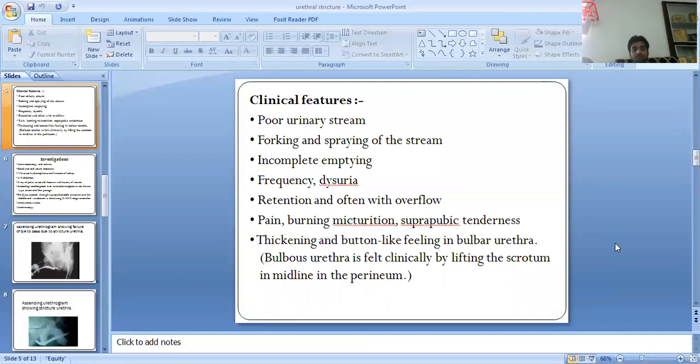Clinical features: poor urinary stream, forking and spraying of the stream, incomplete emptying, frequency, dysuria, retention often with overflow, pain, burning micturition, suprapubic tenderness, thickening and a button-like feeling in the bulbar urethra. The bulbar urethra is felt clinically by lifting the scrotum in the midline in the perineum.